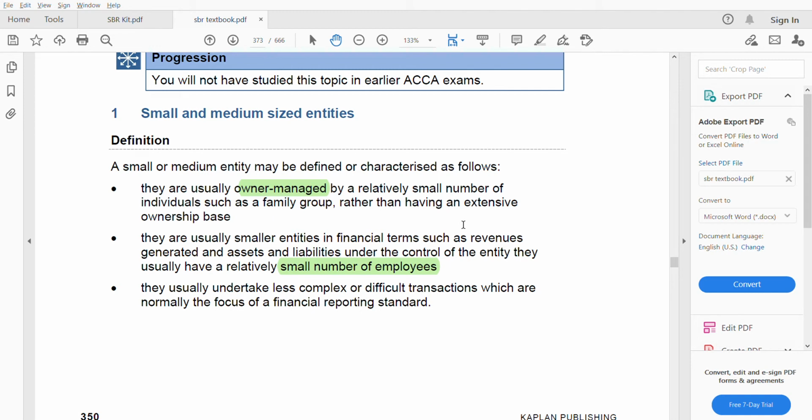Third, they undertake less complex or difficult transactions, which are normally the focus of financial reporting standards. Why do they make financial reporting standards? All these international financial reporting standards or international accounting standards are for what? To guide you on how to deal with complex and difficult transactions. For example, if you are given financial instruments, financial assets, how do you recognize them?